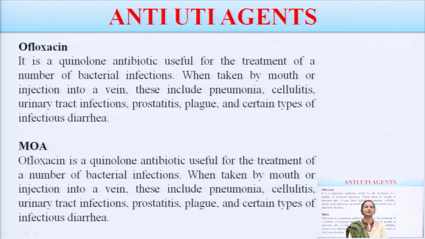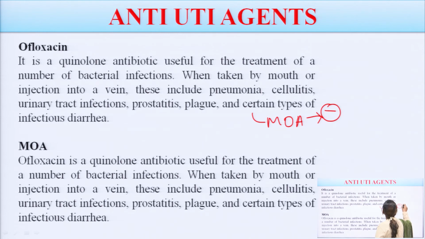Next is ofloxacin. It is a quinolone antibiotic which is useful for the treatment of bacterial infection when taken by mouth or injection into a vein. These include pneumonia, cellulitis, urinary tract infection, prostatitis, plague, certain types of infectious diarrhea also. It is a quinolone derivative, an antibiotic useful for the treatment of bacterial infection. If we talk about its mechanism, it is also the same.